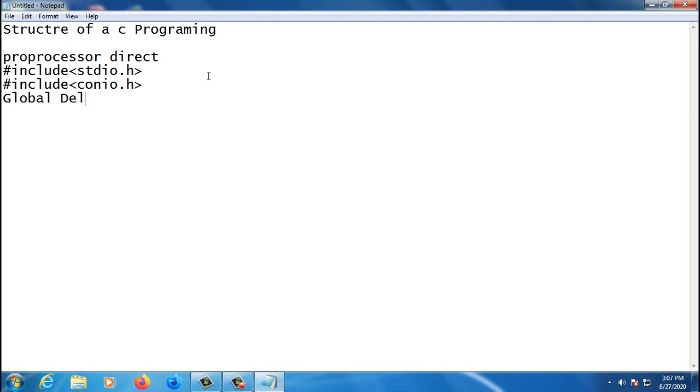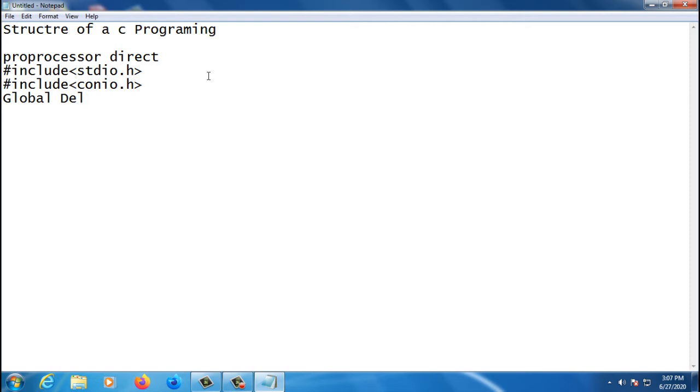For example, in a C program we are using the main function, and we are also using some other user defined functions. In later classes we will explain all those user defined functions. But global declarations means that if you declare something globally, we can use that declaration in predefined functions as well as user defined functions.